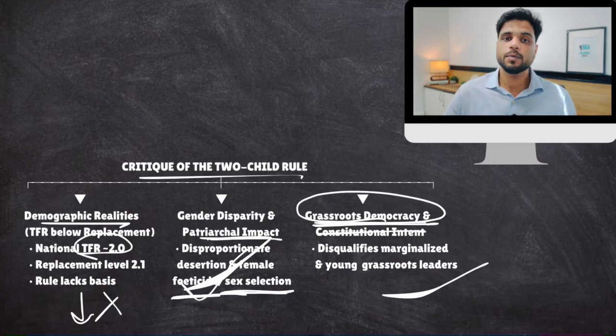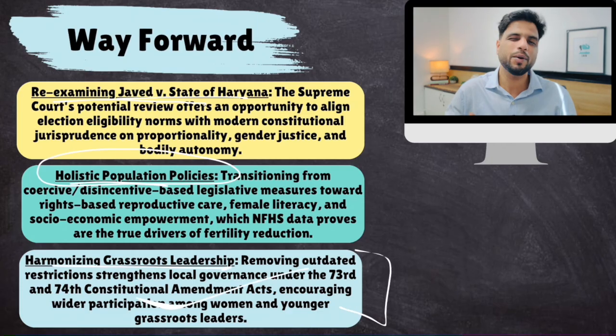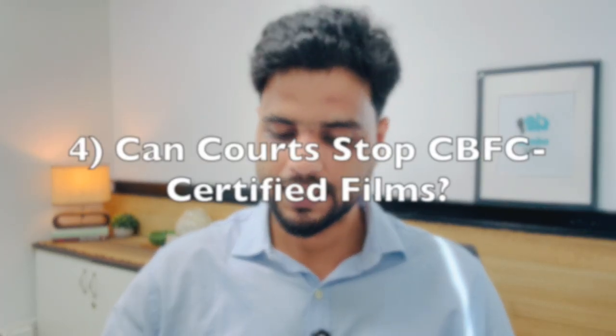Now, the courts will look at this matter afresh. Let's see what the Supreme Court judges decide. The matter is there to unfold in future, but what can be done? What is the way forward? You need to be aware of this. So yes, we need to re-examine this judgment. We need to have proper population control policies, not banning people if they have more children or penalizing them, and promote grassroots leadership. That's about it.